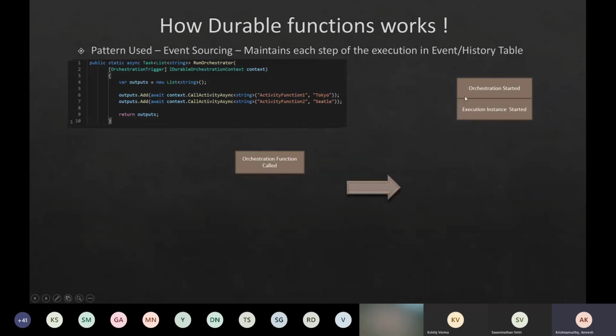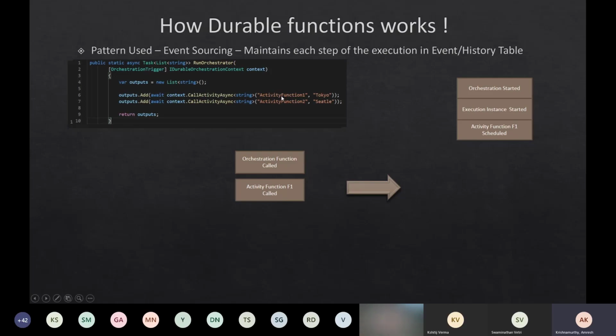Whenever my function is called, I put in my history table that my orchestration instance has started. Then we call an activity function. If you see line number 6, my activity function F1 is called, and in my history table I mark that activity function F1 is scheduled. This line number 6 is where I call an activity function called Tokyo.